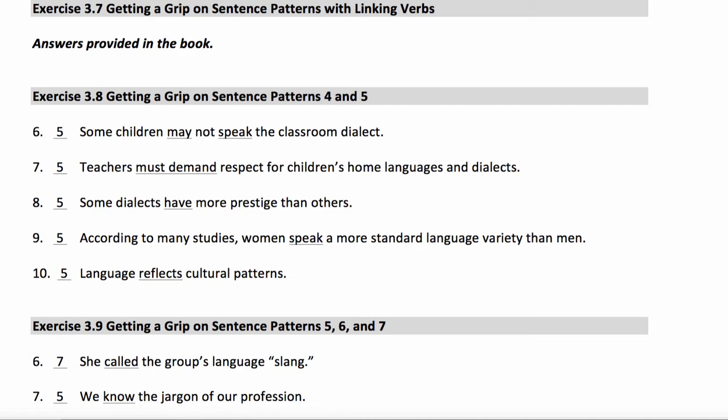Some children may not speak the classroom dialect. The classroom dialect is certainly a noun phrase. So this is pattern 5, S plus TV plus DO. Same with 7. Teachers must demand respect. Respect is certainly a noun phrase. So that's pattern 5 again. Some dialects have more prestige. More prestige is a thing. It is a noun. So that's also a direct object.